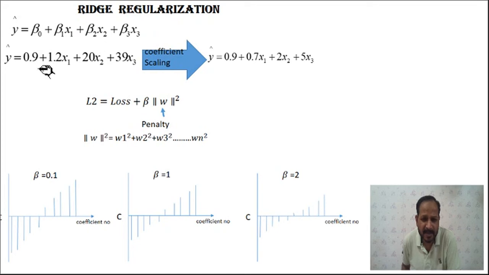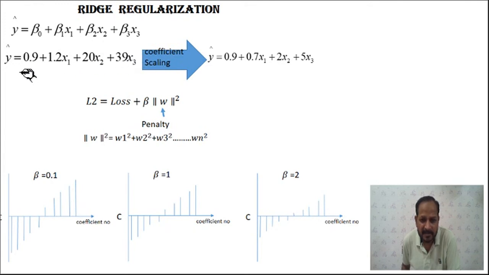Beta 0 equals 0.9, and randomly taking 1.2 x1 plus 20 x2 plus 39 x3, it indicates that the importance of x1 is small. The importance of x2 is somewhat more than this, and the importance of x3 is very large. So x3 is the dominating feature, and the output will be driven only by x3. This leads to overfitting.